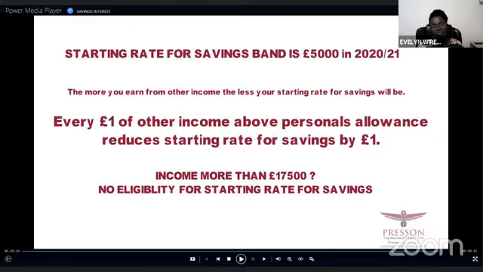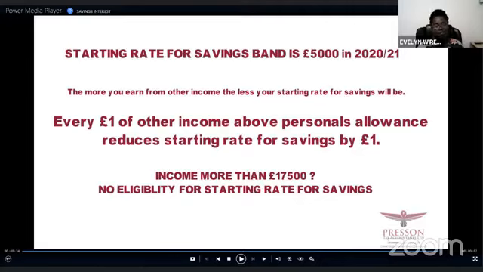If your other income is 17,500 or more, the reason being that the personal allowance for 2020-21 is 12,500. And we said the first 5,000 pounds, if you're within a starting rate of interest, will not be subject to any tax. So when you add the 5,000 to 12,500, you get 17,500. So you can earn up to 17,500 without paying any tax, that is, if your other income is equal to the 12,500.